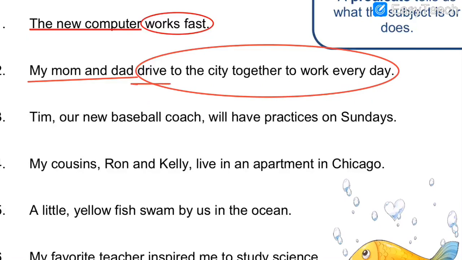What is the verb over here? The verb is drive. Drive is the verb. It is an action that is being done. Then sentence number 3. Tim, our new baseball coach, will have practice on Sundays. So who will have practice on Sundays? Who will have practice? Our answer is Tim. Because Tim is the subject, we have to underline the subject. So let us underline the subject now.